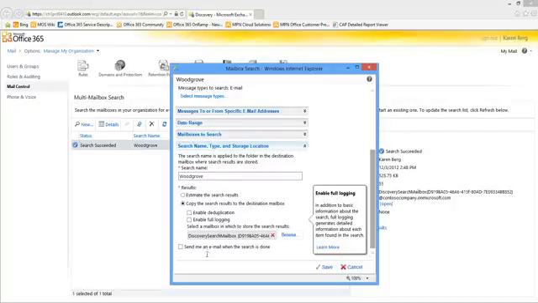And then finally, I can also have it send me an email when the search is done. So if I'm doing a complex search across a number of mailboxes, it may take a period of time to do that. I can have it send me an email when that search is done. Okay, so that's some of the options available.